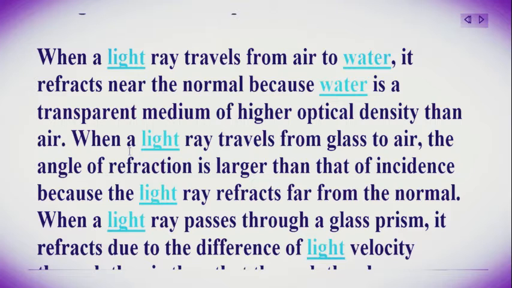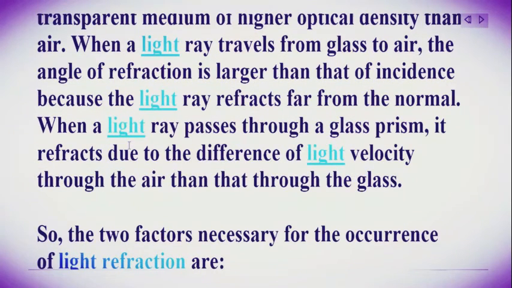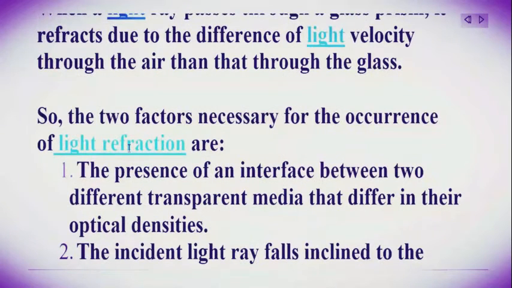When a light ray passes through a glass prism, it refracts due to the difference between the light velocity through the air and that through the glass. So we observe the two factors necessary for the occurrence of light refraction.